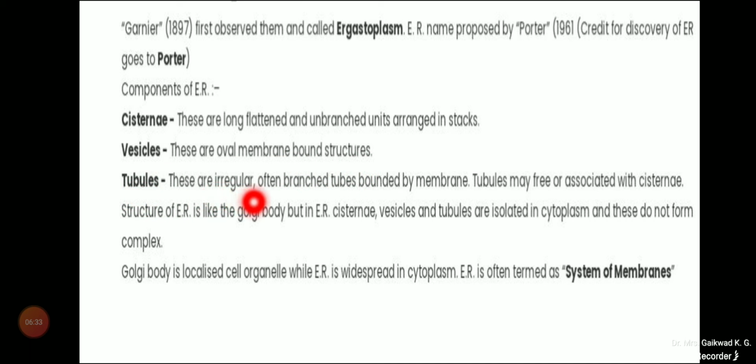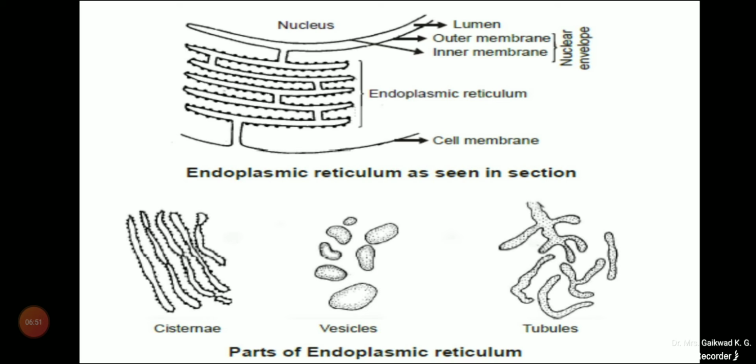Tubules are irregular, often branched tubules bounded by a membrane. Tubules may be free or associated with the cisternae. Here we see the structure of cisternae, vesicles, and the branched tubules.